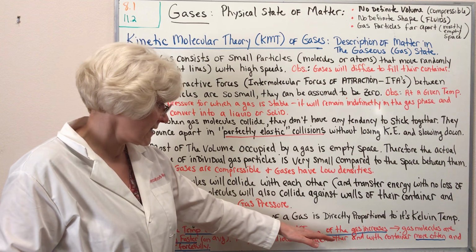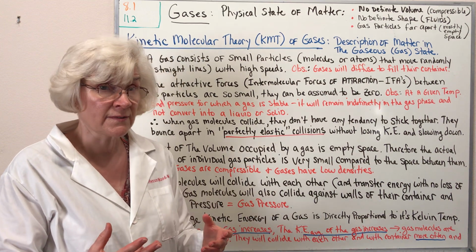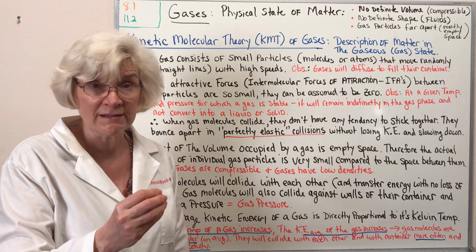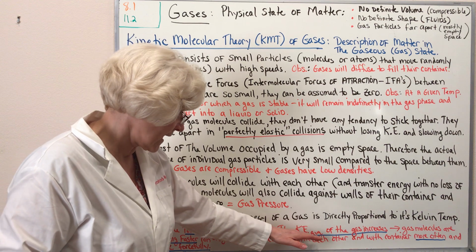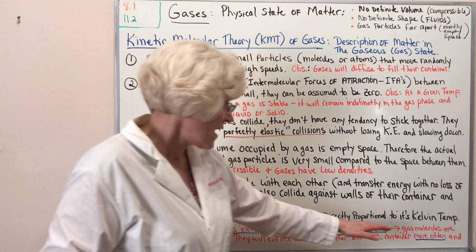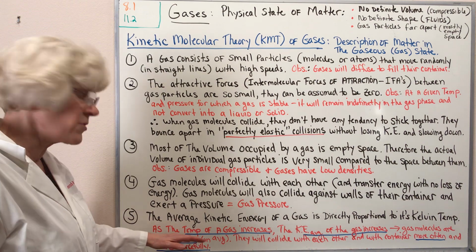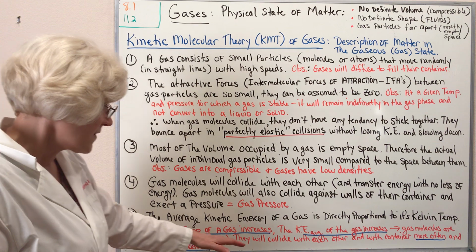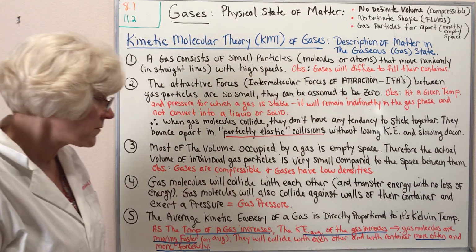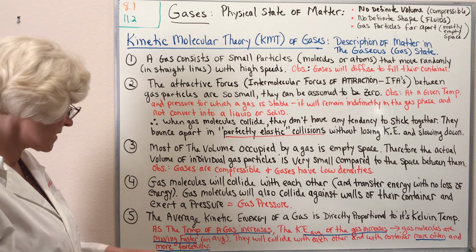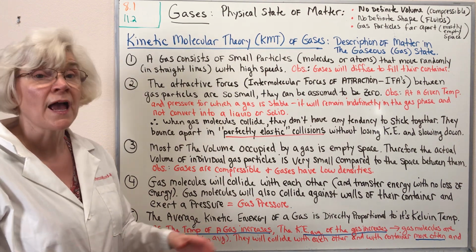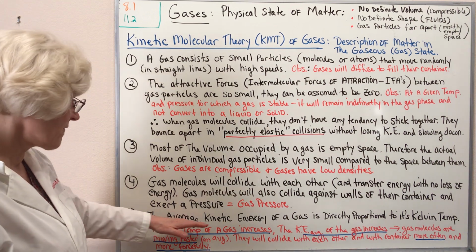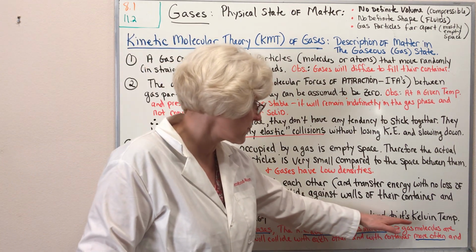Now, kinetic energy mathematically is 1/2 mass times velocity squared. So if you're increasing the average kinetic energy of the gas, you're not changing its mass, you must be changing its speed or velocity. So if the kinetic energy is going up, that means the gas molecules have to be moving faster. You're increasing their speed on average. They will collide with each other and with the container walls more often and more forcefully as a result of their increase in temperature.